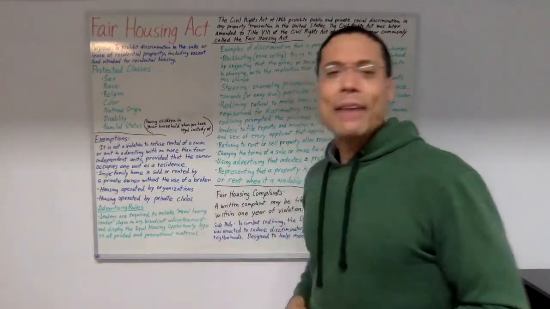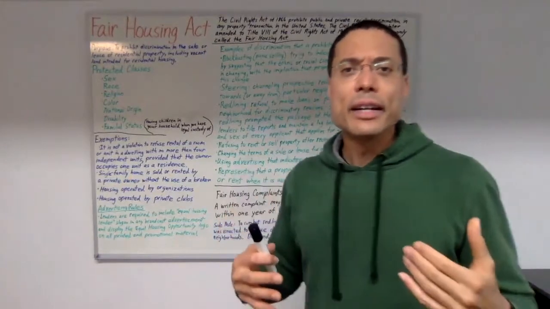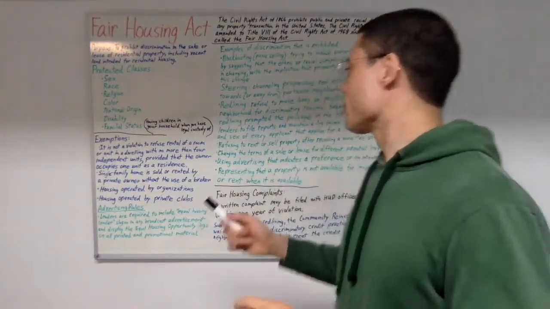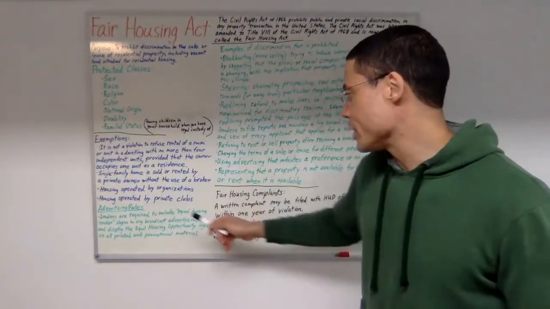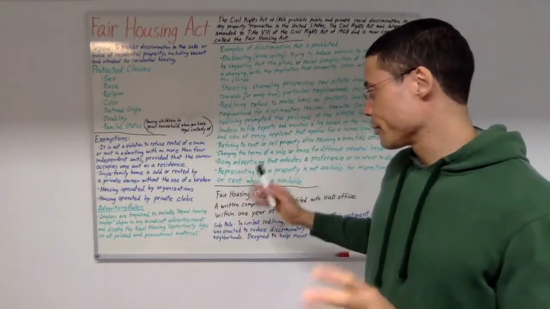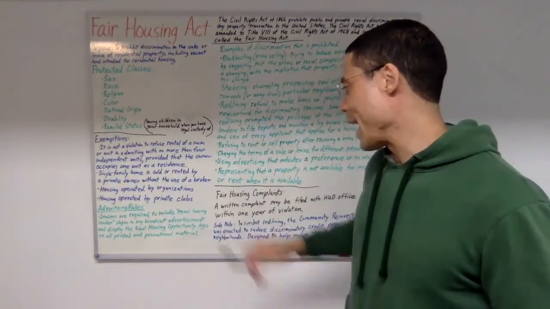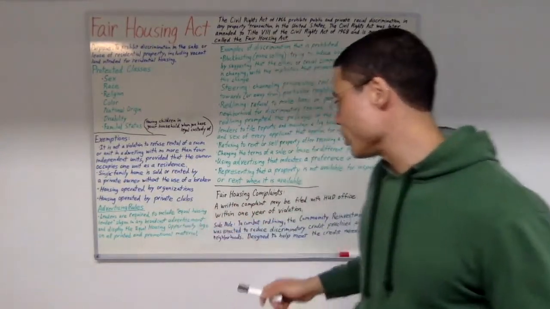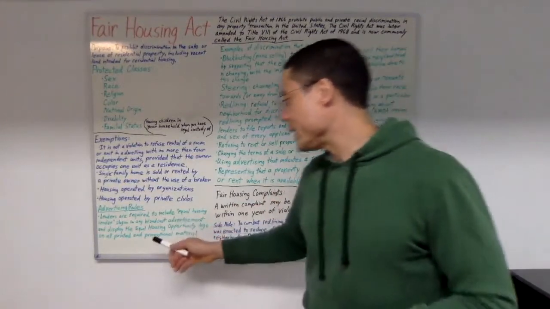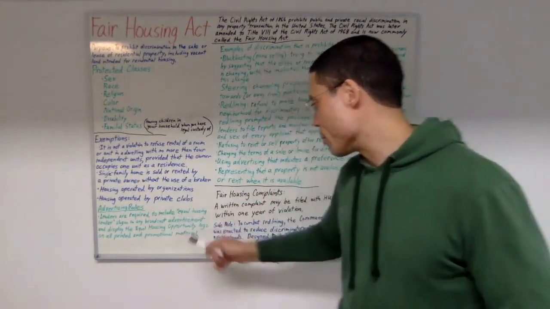Now, what are the advertising rules regarding the Fair Housing Act? Well, lenders are required to include the equal housing lender slogan in any broadcast advertisement and display the equal housing opportunity logo on any printed and promotional material.